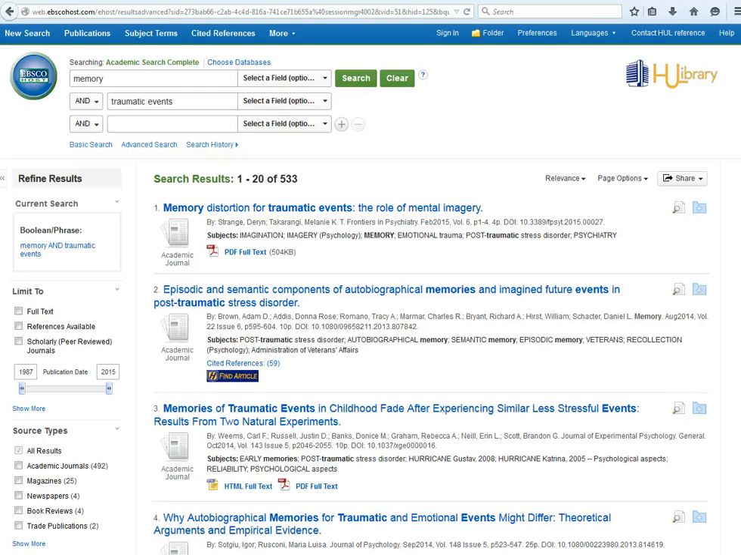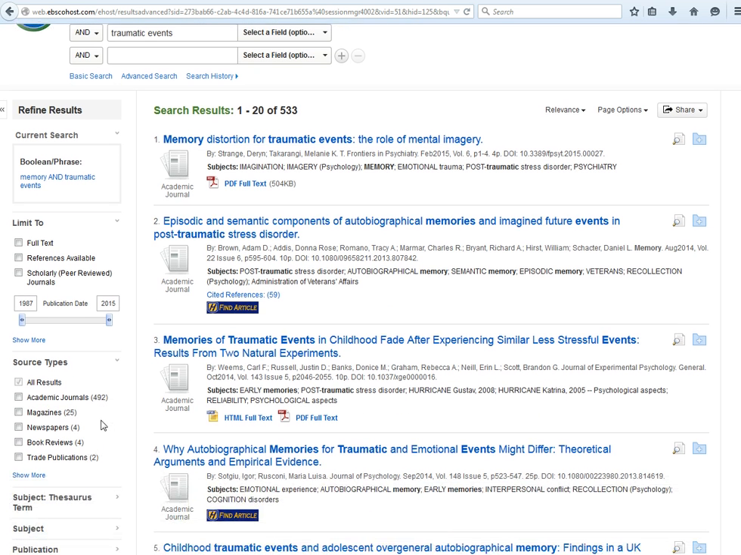The purpose of this tutorial is to demonstrate the difference between popular and scholarly literature. We start with a search on memory and traumatic events in the database Academic Search Complete. Originally, we have 533 results, which is all of the results that contain those terms.